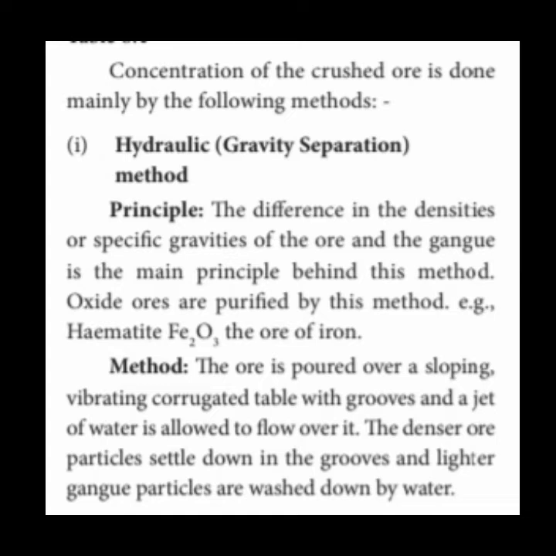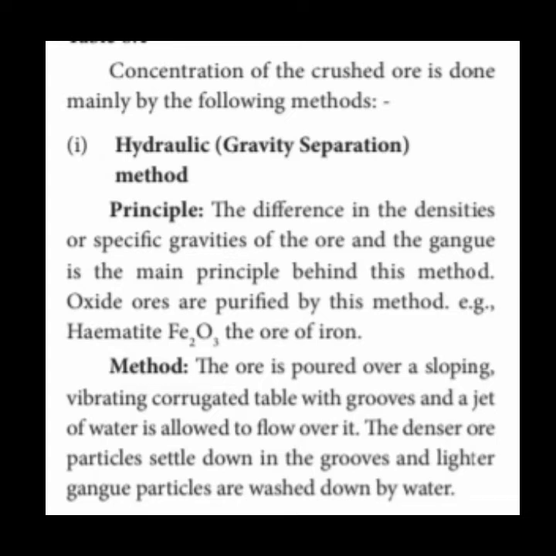So the ore is poured over a sloping vibrating corrugated table, that means a table which vibrates, with grooves, and a jet of water is allowed to flow over it. When the ore passes through the strong current of water, that means very fast flowing water, the denser ore particles settle down in the groove and the lighter gangue particles are washed down by the water.